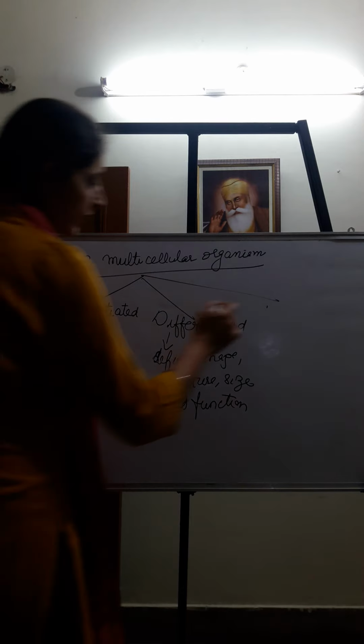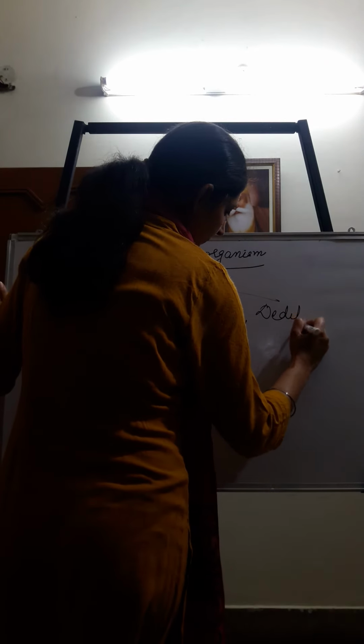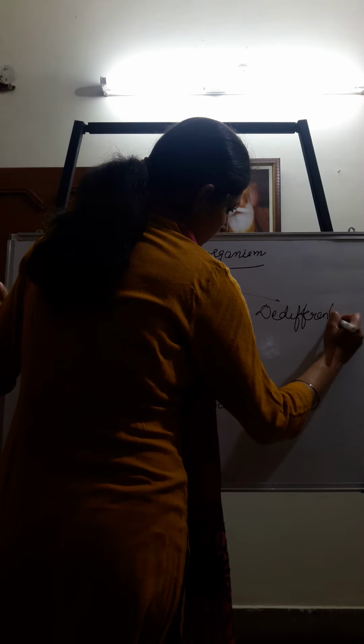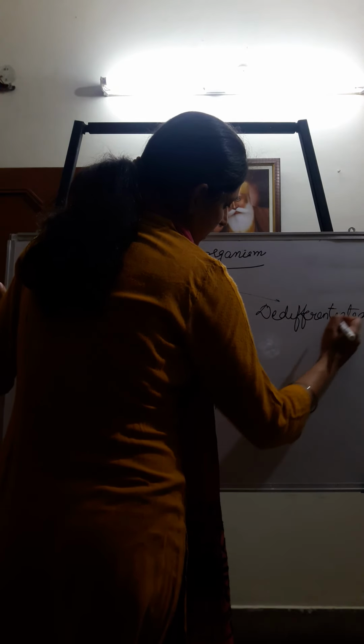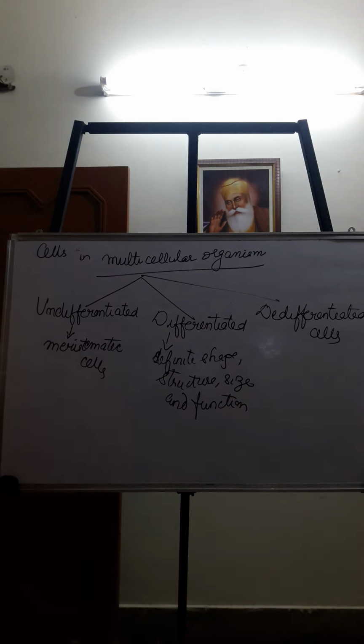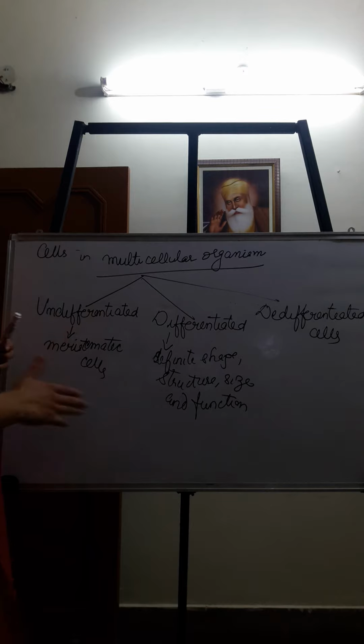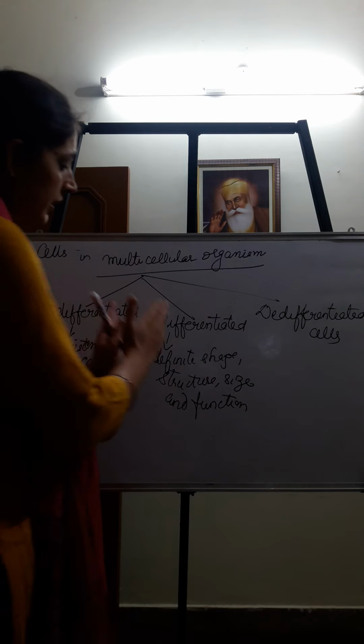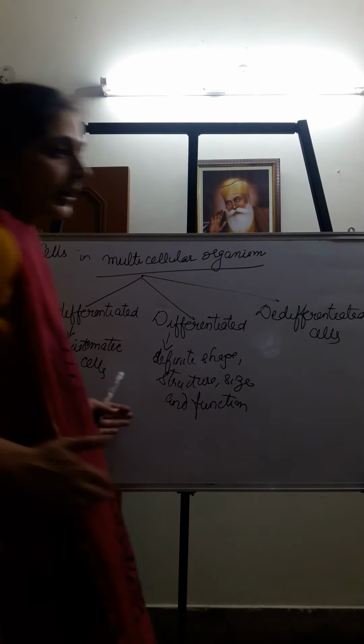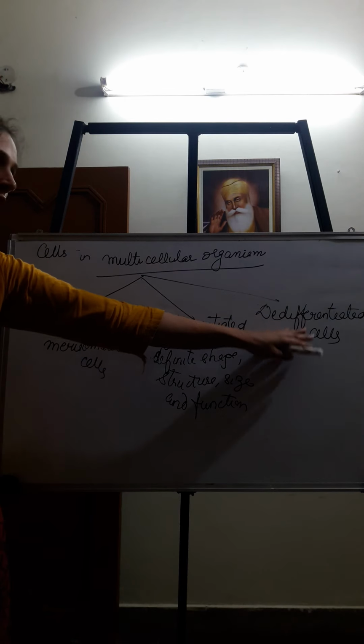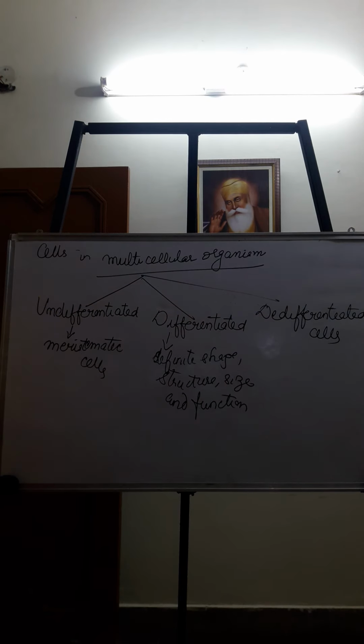Then we have the de-differentiated cells. These are the cells which lose their differentiated nature and resume the function of formation of new cells. Means they keep on forming new cells. After dividing, they form these new cells, but they will stop de-differentiating now. So they are the de-differentiated cells.